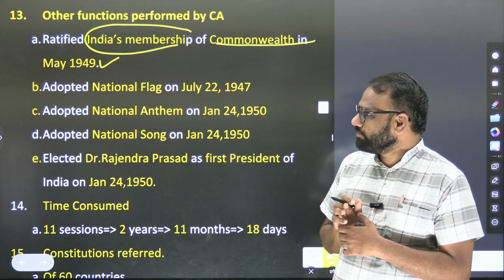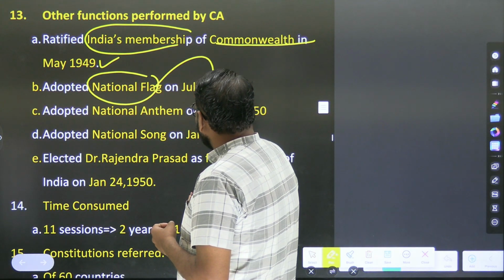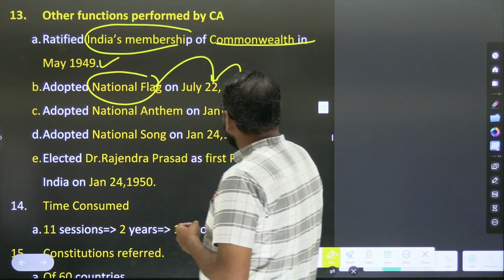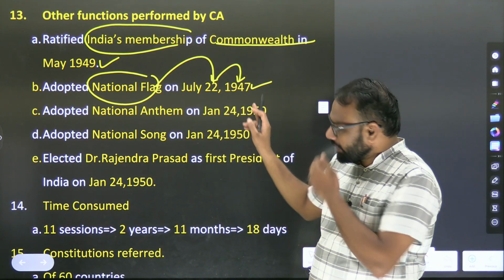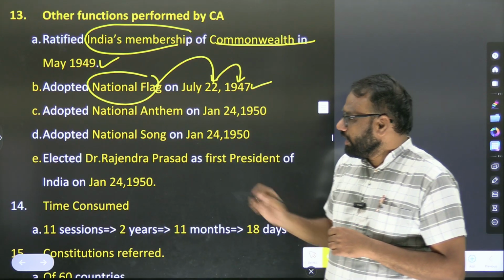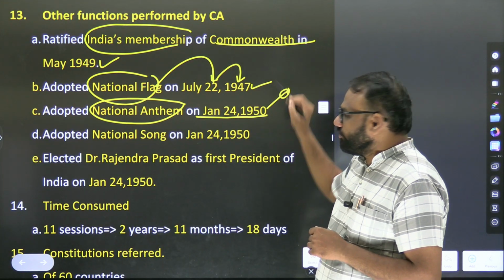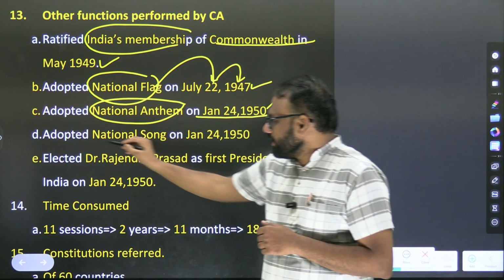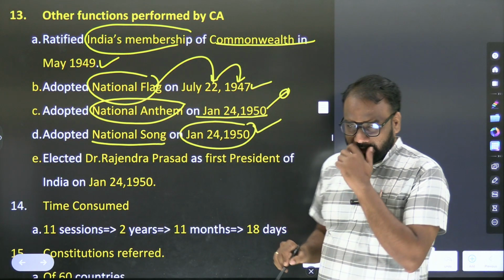It adopted the national flag on 22 July 1947. Here the exact date is important: July 22, 1947, the national flag was adopted. It adopted the national anthem on January 24, 1950, and adopted the national song on January 24, 1950.